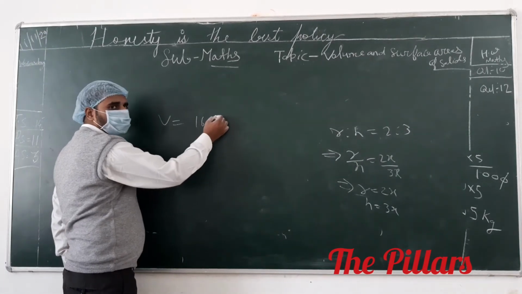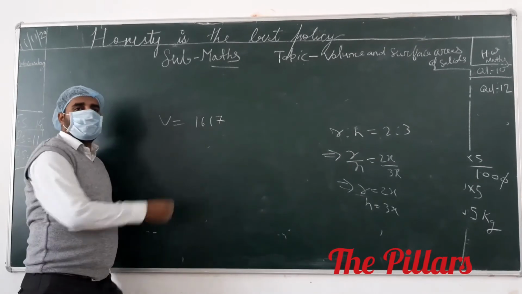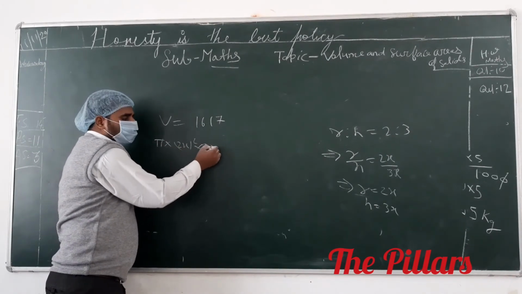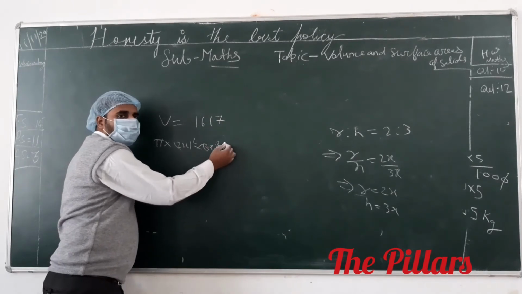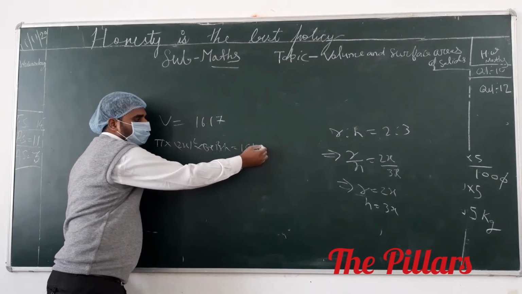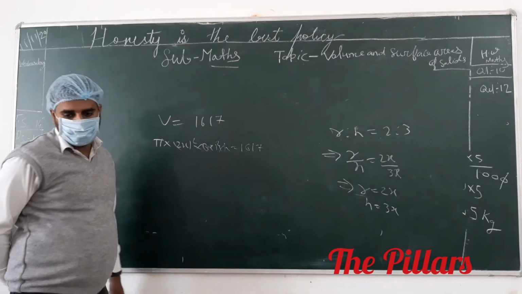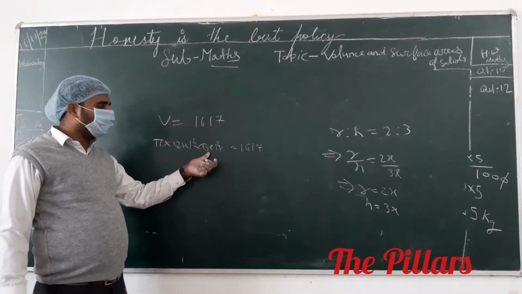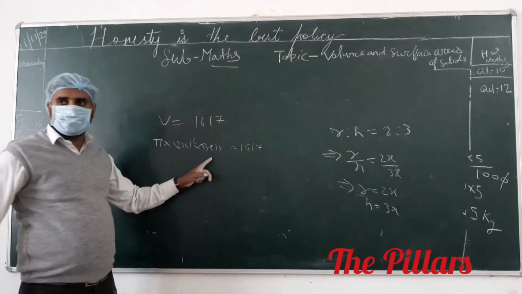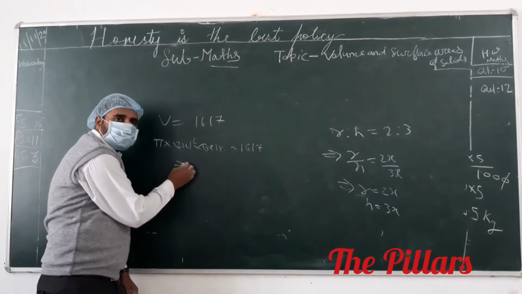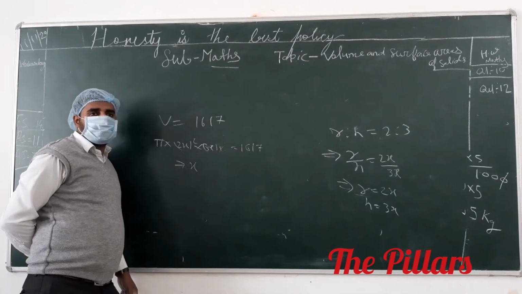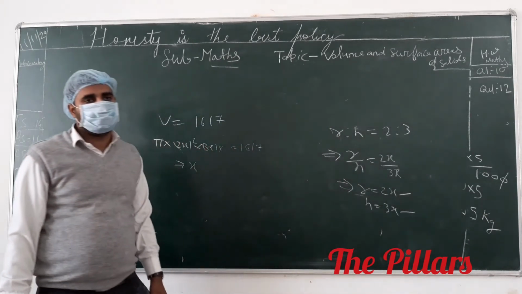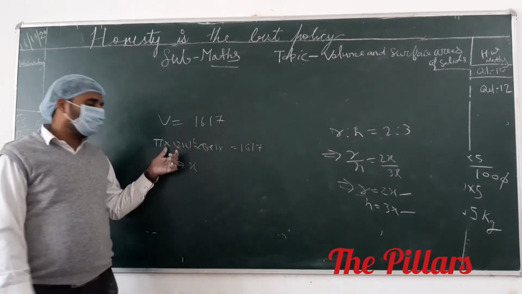You know the volume is pi r square h, pi into 2x whole square into 3x equal to 1617. Value of h is given as 3x. From here you calculate the value of x. If you calculate the value of x, then you calculate the value of r and h. Easy, okay? But put the value of pi as 22 by 7.